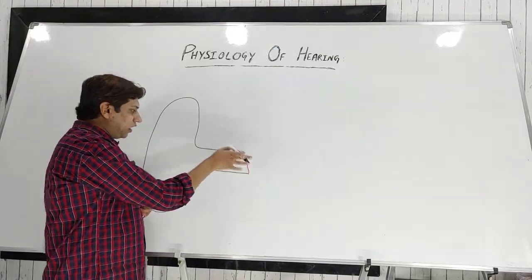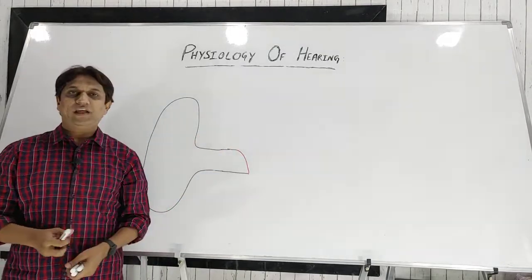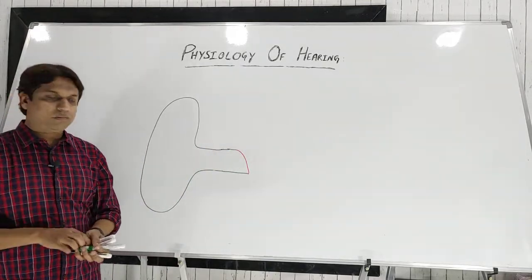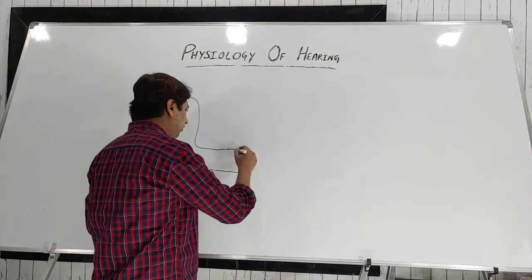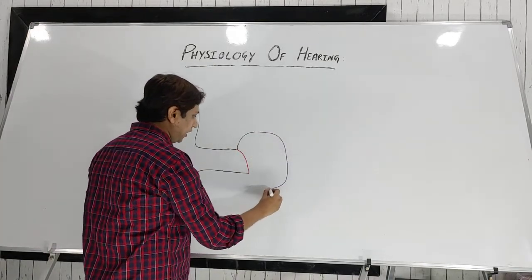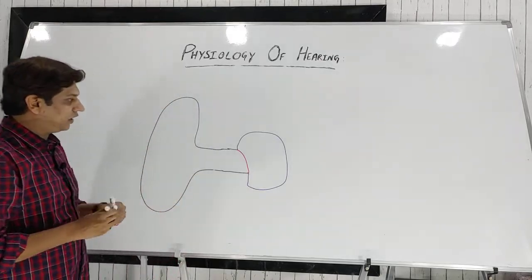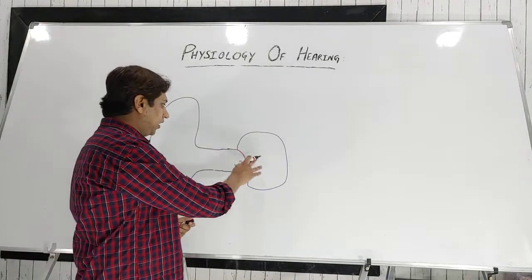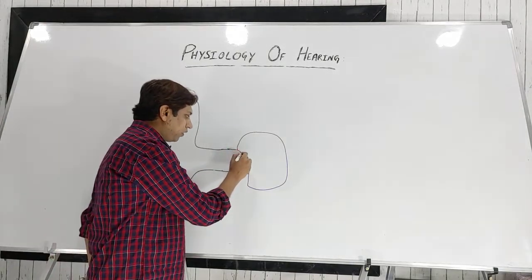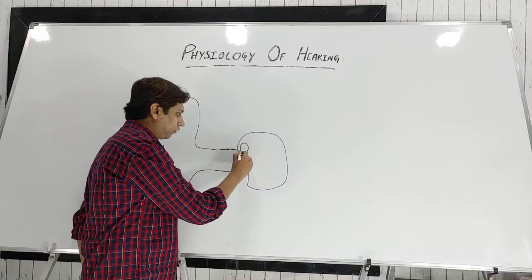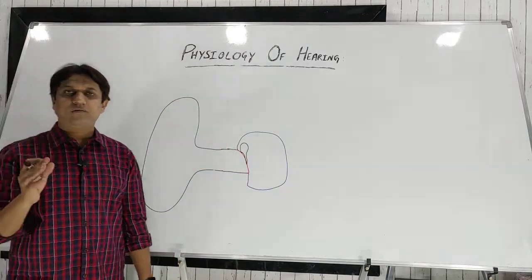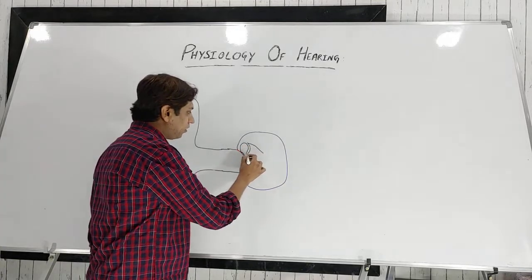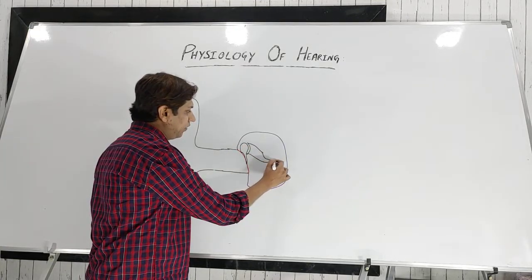Then we have a curved membrane, which is known as the tympanic membrane. We have already discussed the tympanic membrane in detail. Just medial to the tympanic membrane we have the middle ear cavity, the air-filled cavity. Again, I won't go into detail about this. In the middle ear cavity there are many contents. The air is an important content, and the most important are the ear ossicles, the ear bones. We have three ear ossicles: malleus, incus and stapes.